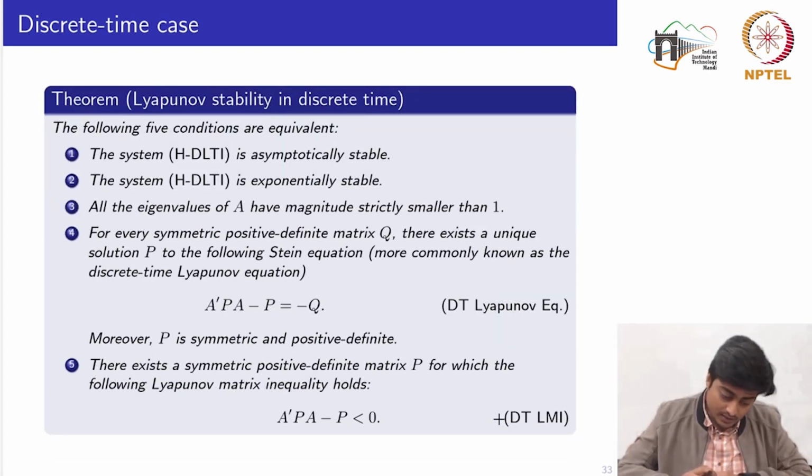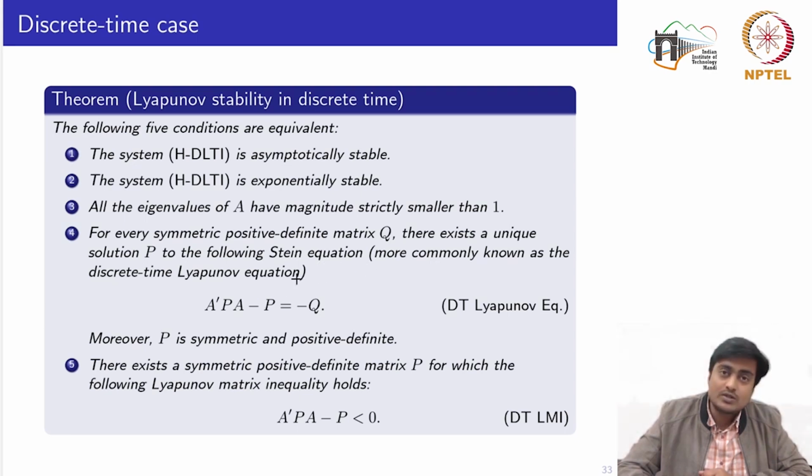The Lyapunov test. All the following five conditions are equivalent. The homogeneous discrete time linear time invariant system is asymptotically stable, which is equivalent to saying that the system is exponentially stable, which is equivalent to saying that all the eigenvalues of the matrix A have magnitude strictly smaller than 1, which is equivalent to saying that for every symmetric positive definite matrix Q there exists a unique solution P to the following Stein equation.